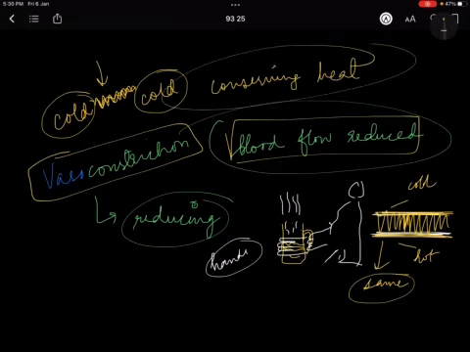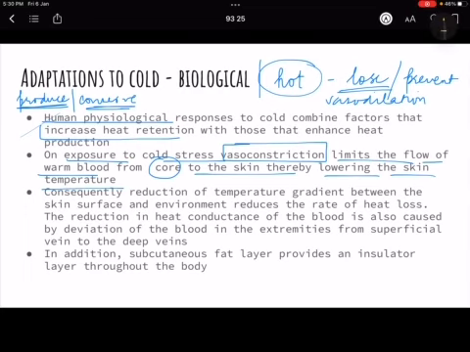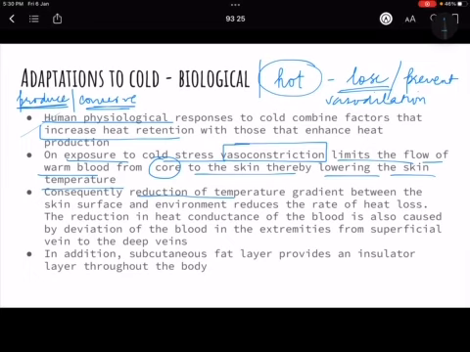And the opposite happens in the hot regions. There vasodilation is happening, the body is getting hot, because your body is trying to maintain that kind of temperature. So this is how the whole thing happens. I hope there is no doubt in here. So your body does vasoconstriction as opposed to the vasodilation that happens in hot stress. So the temperature gradient between the skin surface and the environment is reduced. That is one thing that we have studied.